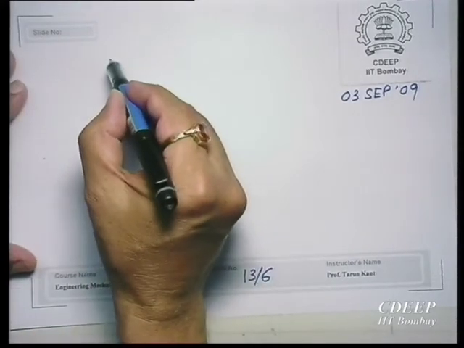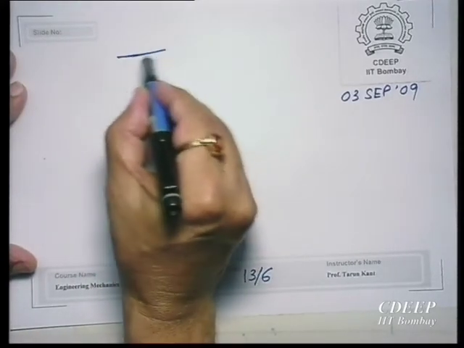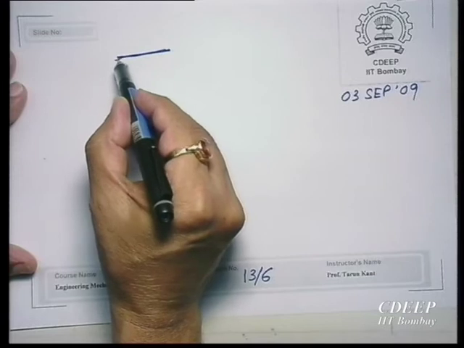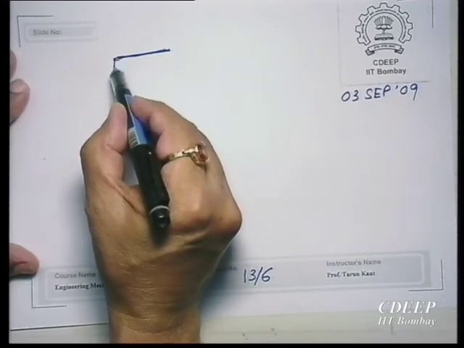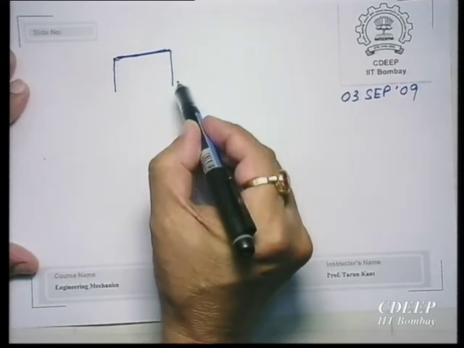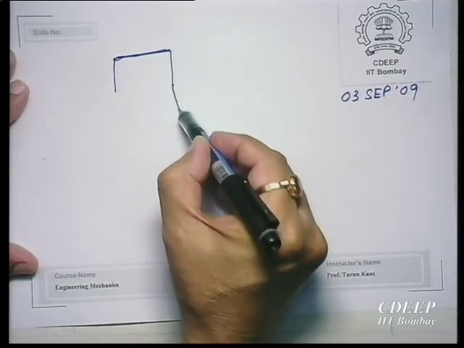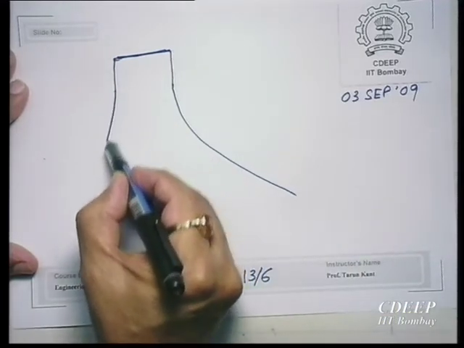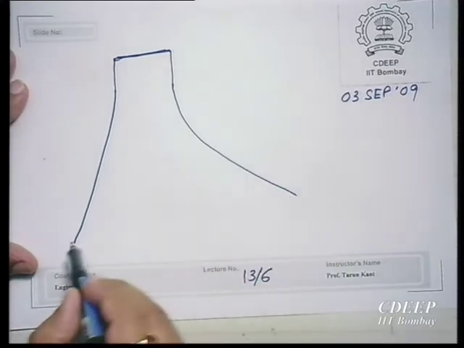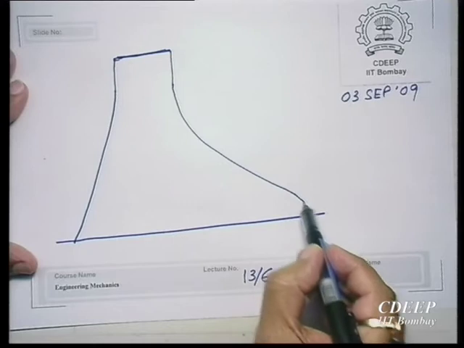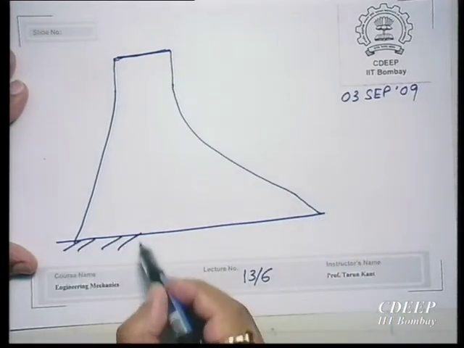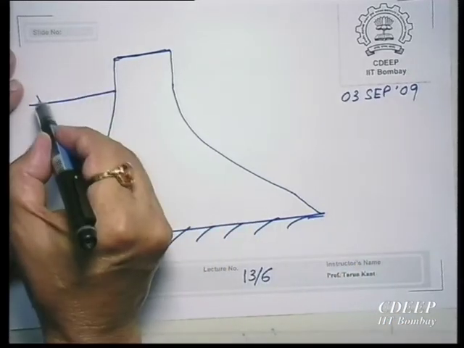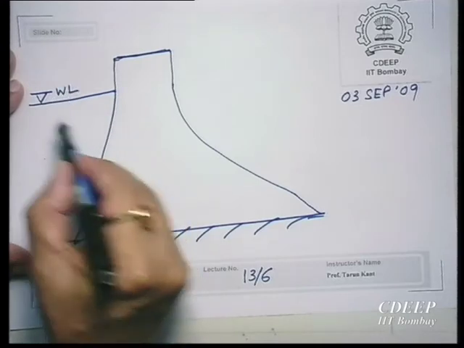So, the cross section of the dam is something like this. Normally you have some portion on top on which you can walk, or you can go with your vehicle. Then there will be a vertical, then on one side it will be like this. On the other side also normally there is some slope, but not as much as this, and then it is grouted, or fixed to the ground. Of course, you have water depth up to here. This is the water level on one side.